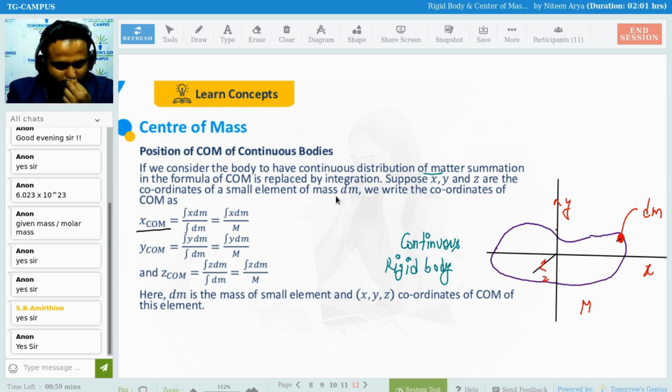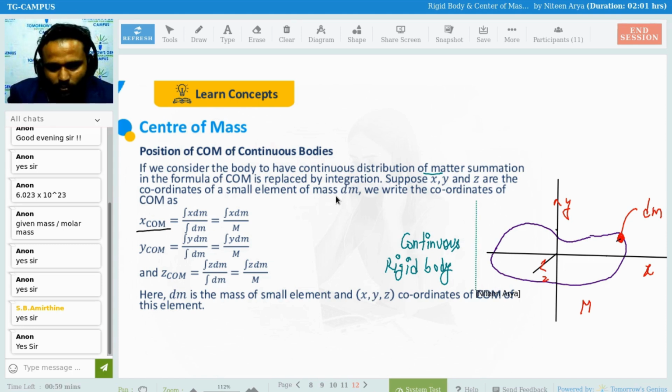Suppose x, y, z are the coordinates of a small element of mass dm. We rewrite the coordinates of the center. So from the x axis it is going to be this. I can do this thing also. This is basically inside, but in general we make this kind of axis system outside.